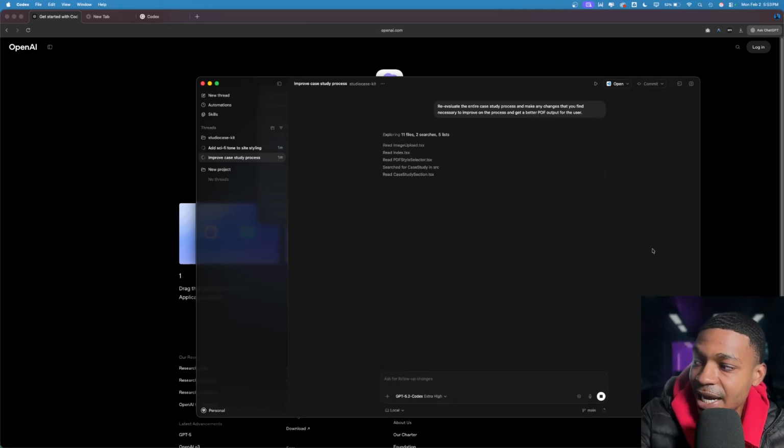I think this is kind of like a new IDE experience. This may be like a new IDE experience. Like, instead of having to see the files, you just let this thing go ahead and look at the files for you.